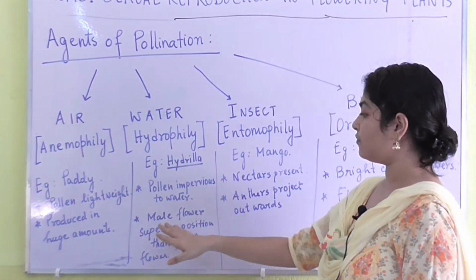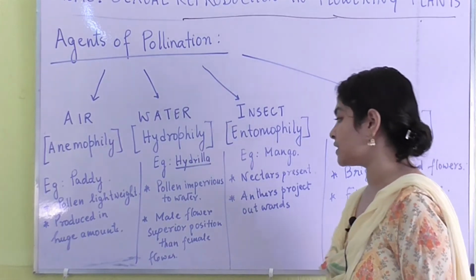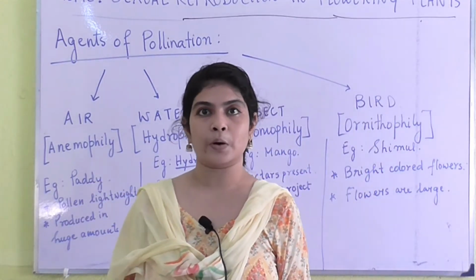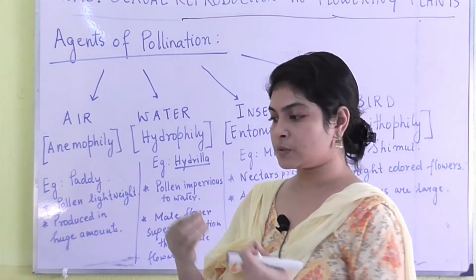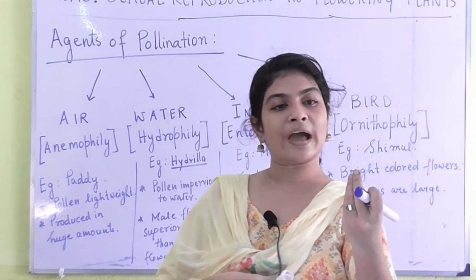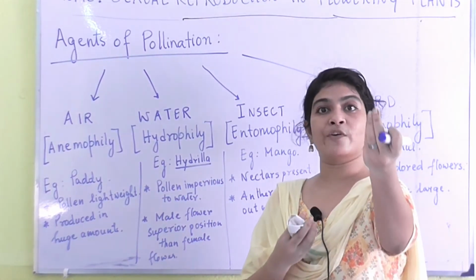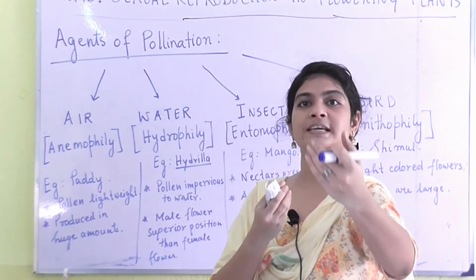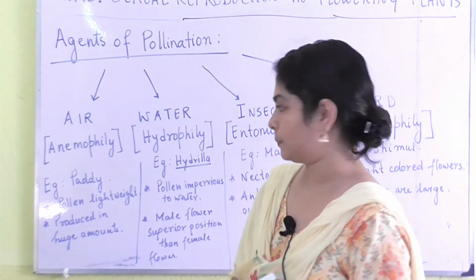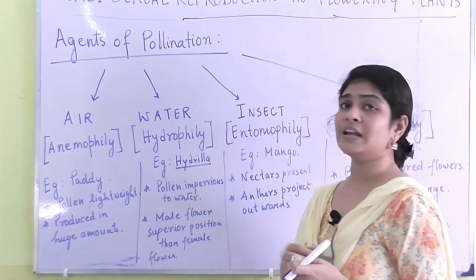The next part is the flower. The male flower is positioned superiorly to the female flowers. Now this is very important. Since it is water, you need to have the male part before the female part, so that it becomes easier for the pollen grains to travel. Now it is found in hydrilla.